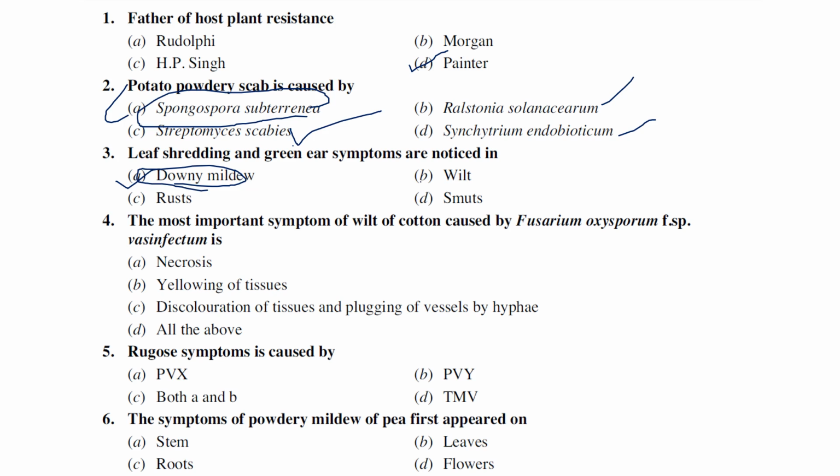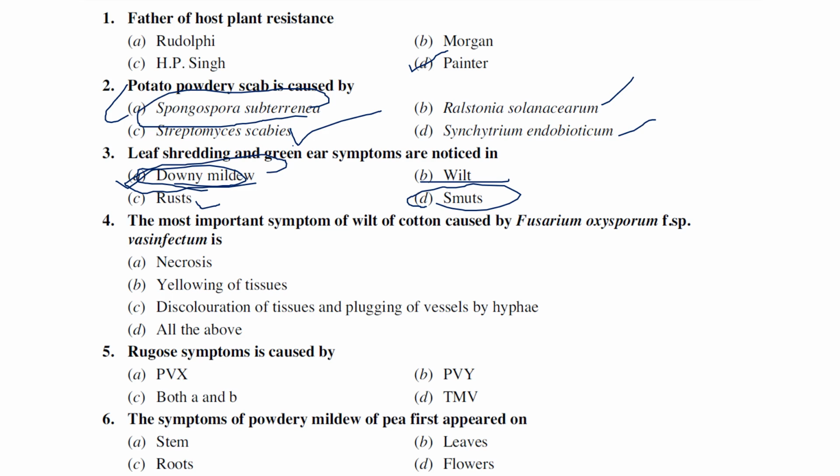Generally, wilts only cause plant wilting. In rust, we can see red, orange, or brown color rust pustules, whereas in smuts, the inflorescence or infected plant pods are converted into black color powdery masses. So those are all the symptoms of the diseases. But generally, leaf shedding or green ear symptoms are related to downy mildew.